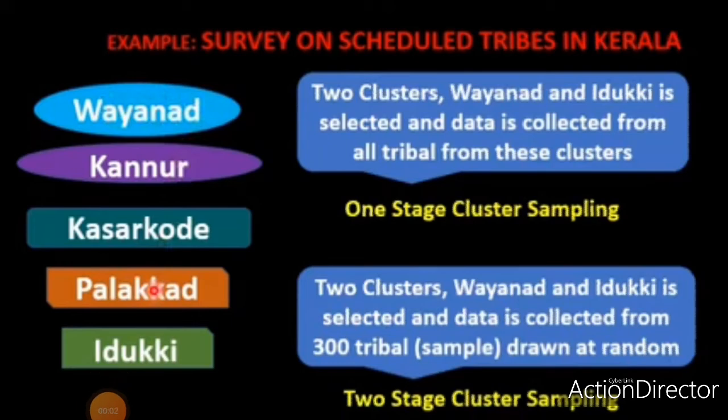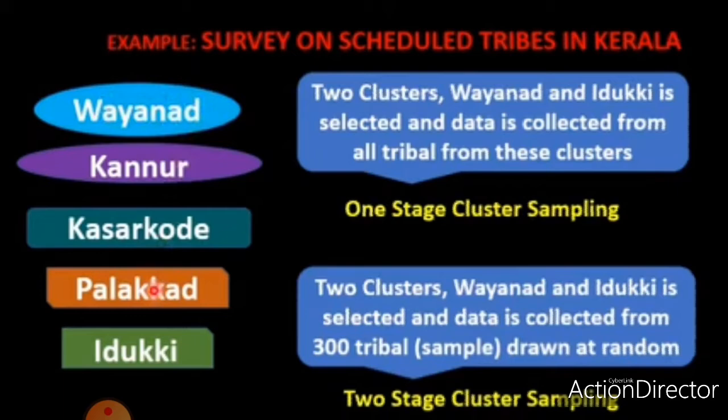Scheduled tribes in Kerala are mainly located in 5 districts: Wayanad, Kannur, Kasaragod, Palakkad and Idukki. We can take these districts as clusters. There is homogeneity between clusters because all are tribals in each cluster. But there is heterogeneity within each cluster because each cluster consists of various tribals who are different in caste, lifestyles,